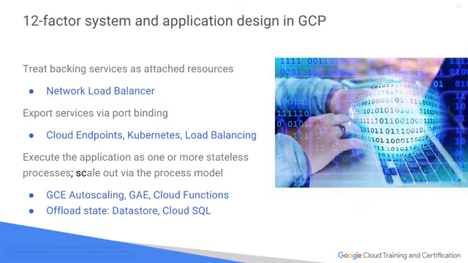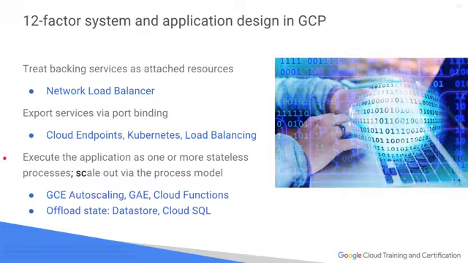So here we're going to fall back into our 12-factor system design. If we're designing applications in GCP, let's go ahead and review how we can take advantage of this. If we're treating backend services as attached resources, we can do so with our networking load balancer. If we want to export our services via port binding, there are a number of ways to do that. We can expose an API through Cloud Endpoints. We can expose it through services in Kubernetes. We can also expose this utilizing load balancers. Our load balancers can obfuscate how many machines are on the back end, but we get this exposure through a single IP address, a global IP address in some cases, and port.